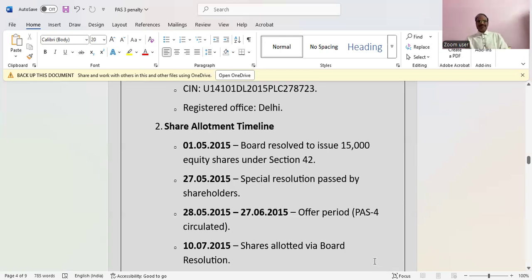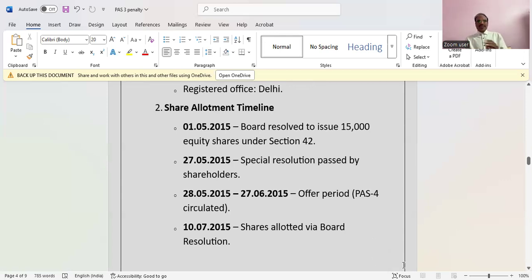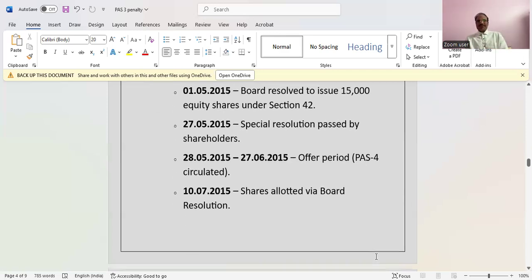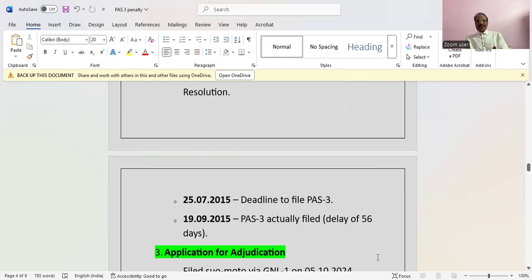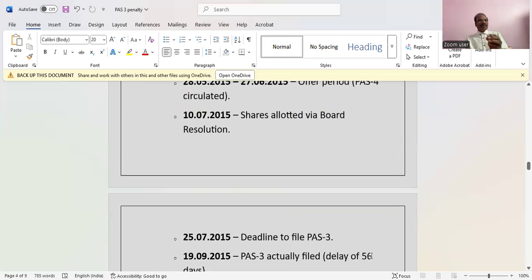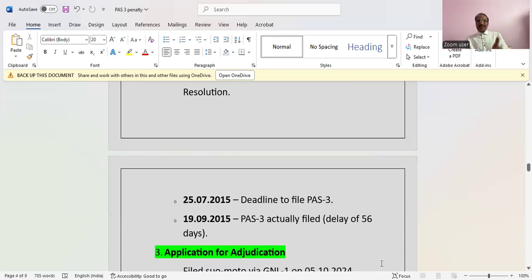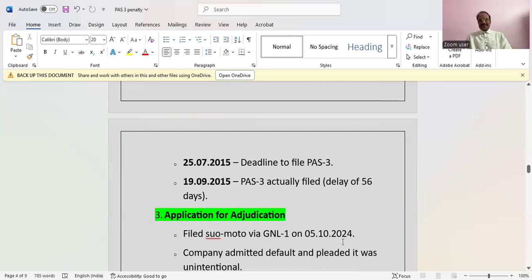PAS-4 was circulated. On 10th July 2015 shares were allotted via board resolution. Then the deadline is 25th July 2015, because within 15 days the form has to be filed. But the company filed the form on 19th September 2015. So it was delayed by 56 days.